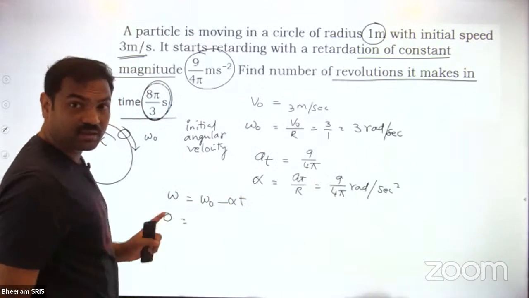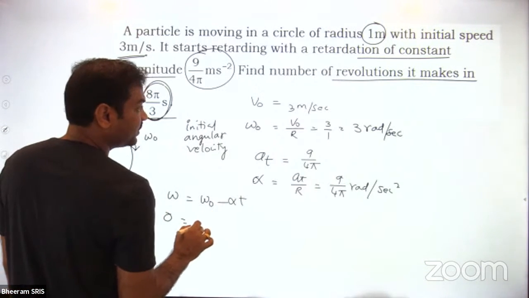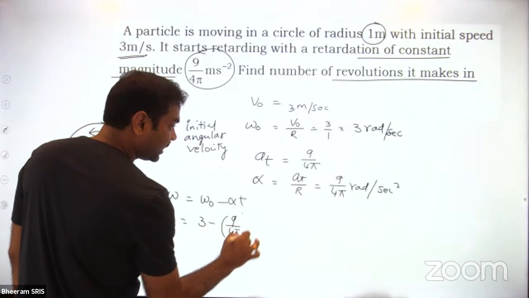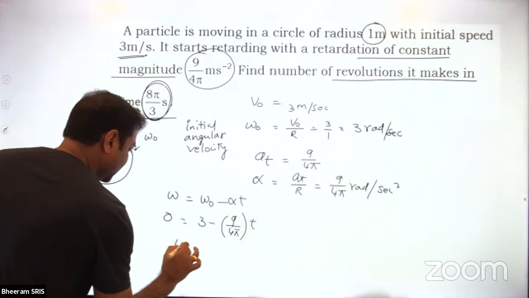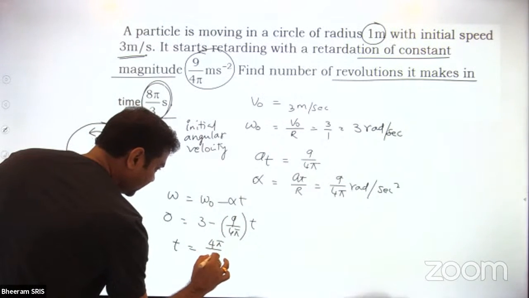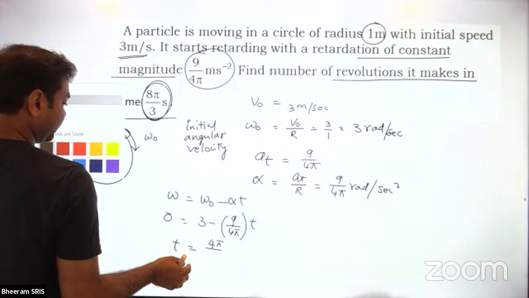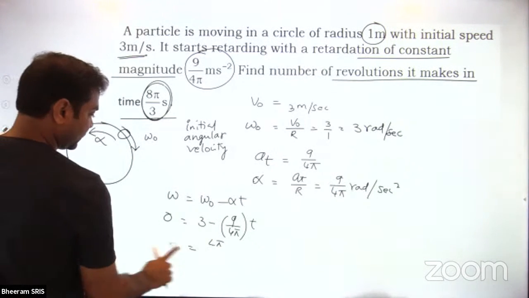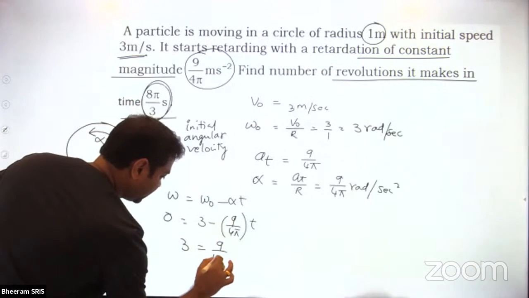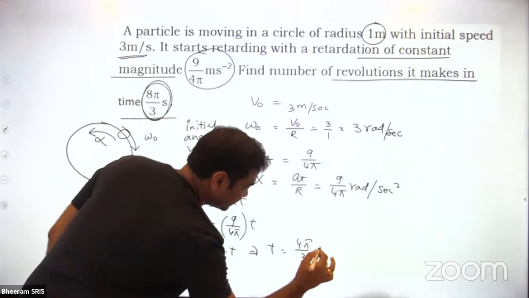I want to see when the particle comes to rest. So omega value 0, omega naught is 3, minus alpha, 9 by 4 pi, into time. Then the time value is 4 pi by 9 into 3. Or I'll write one more term: 3 is equal to 9 by 4 pi into t. Then the time value is 4 pi by 3 seconds.